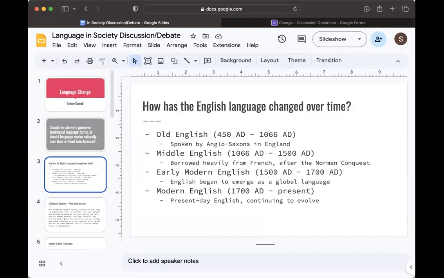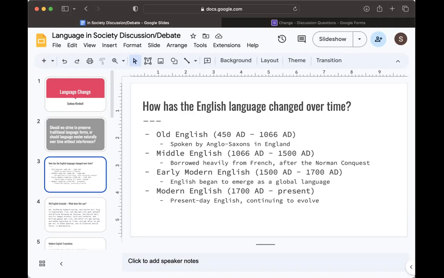The first version of English was Old English. This started in the year 450 and lasted till about 1066. This version of English was spoken by Anglo-Saxons in England. Then it evolved into Middle English, from the year 1066 to 1500, and it was borrowed heavily from the French after the Norman conquest. So we can draw some similarities between Middle English and French.